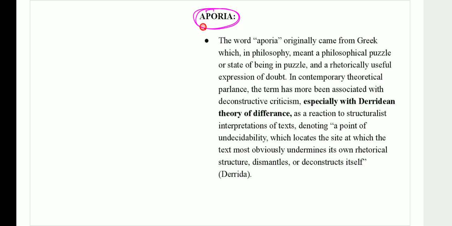So when we are talking about aporia, what is aporia? Aporia is again that entire moment where you are not able to arrive at a fixed meaning. Right? It is that moment of undecidability that we are largely talking about. This is the meaning that we are largely able to see. That is what aporia is actually talking about.